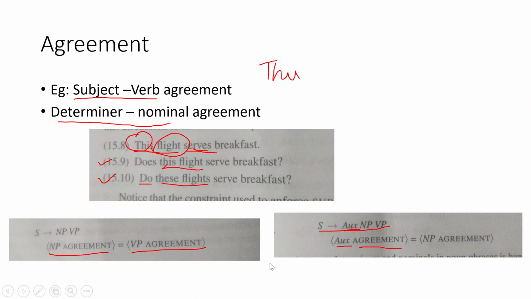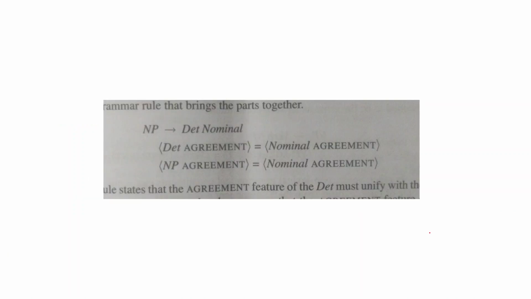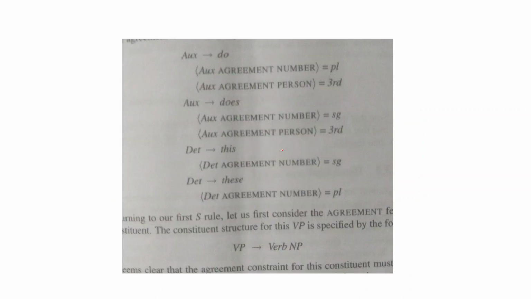Okay, so now we might have a question. Where do we get this agreement feature corresponding to the auxiliary verb, or where do we get the agreement feature corresponding to the noun phrase? So what we said earlier is it has to be built from the lower level up. Say for example, determiner is actually a lexical category, right? So it has an agreement associated with it, and it has to be compatible with the nominal agreement of the noun following it.